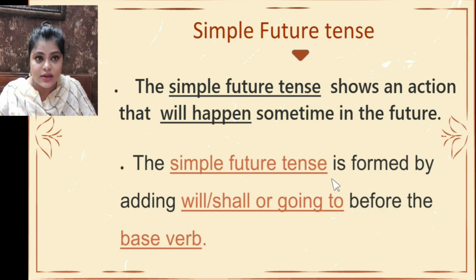That's the next point. The simple future tense is formed by adding will, shall or going to before the base verb. That means to speak about the future, you can use the following phrases, that is will, shall or going to. Okay, now let's take a look at some examples.